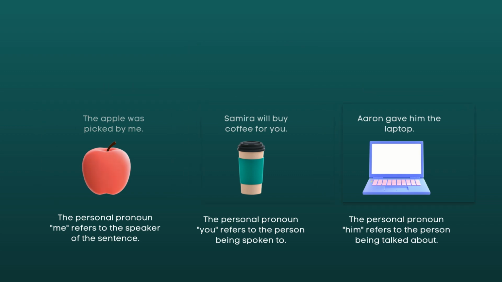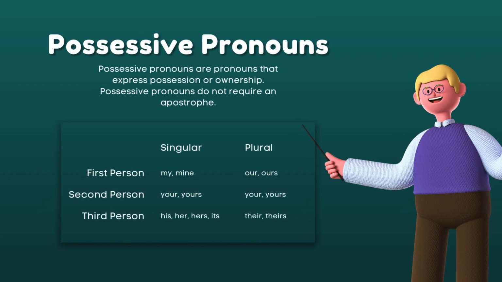Okay, so let's proceed. Another type of pronoun is possessive, which means that in possessive, of course, it shows ownership and possession. And possessive pronouns do not require, take note that, do not require an apostrophe. So we have here the singular first person mine, and for the plural form, our and ours. For the second person point of view, we have your and yours. The same also with the plural form, your and yours. Third person point of view, we have his, her, hers, and its. We have also their and theirs.